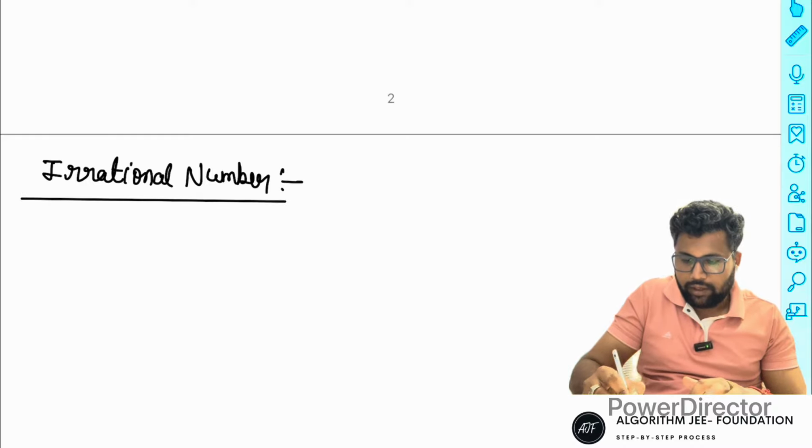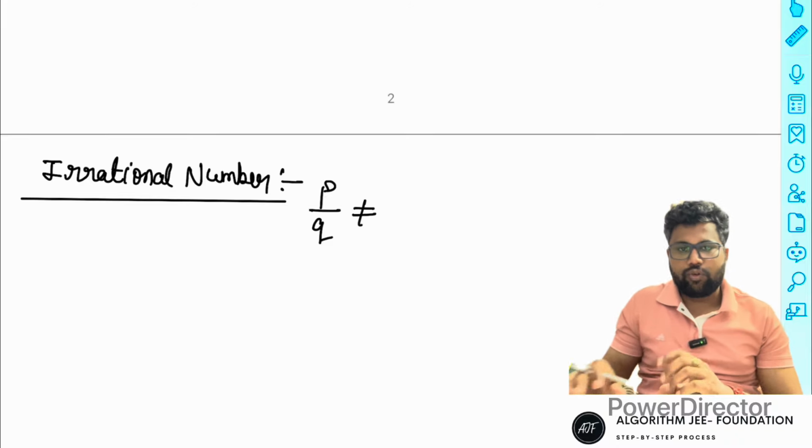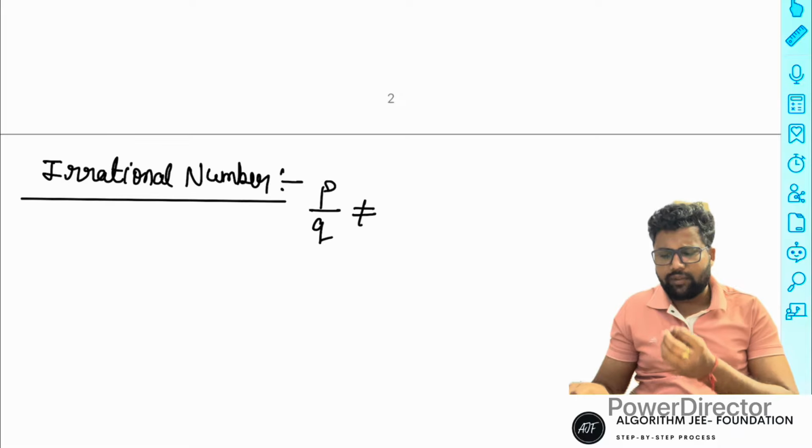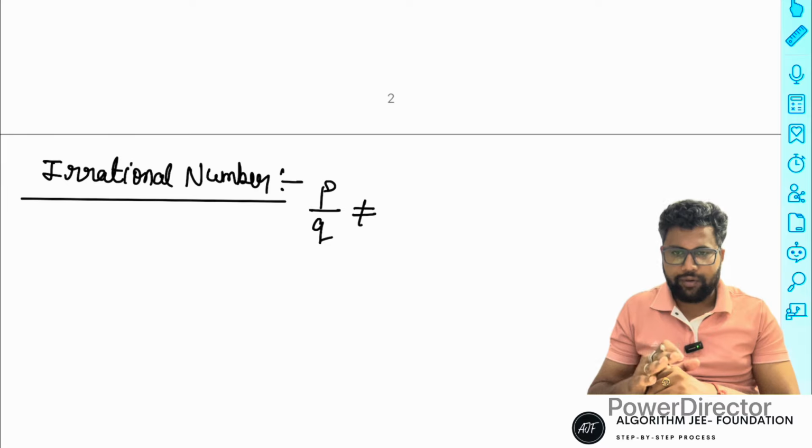Someone defines the irrational number like this: if a number cannot be represented in p by q form, that is called an irrational number. But that is not complete. It is a definition, but if you take it only as a concept, it is not complete in your mind.